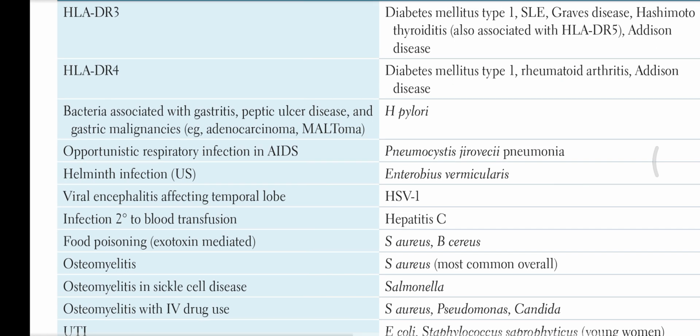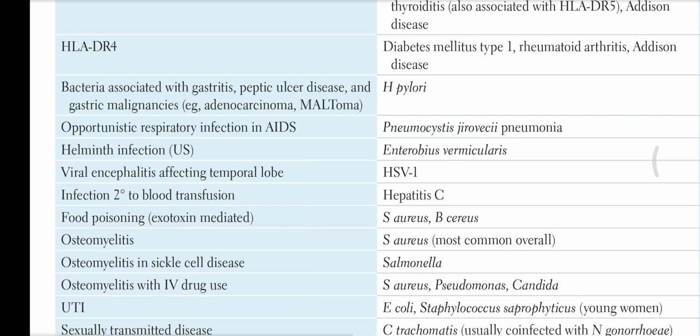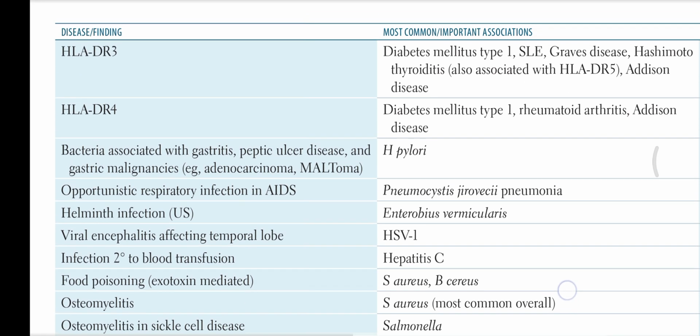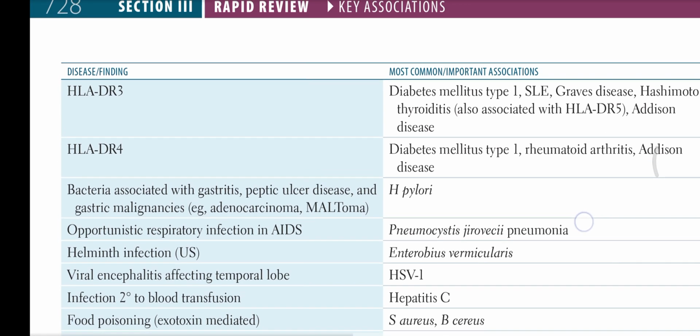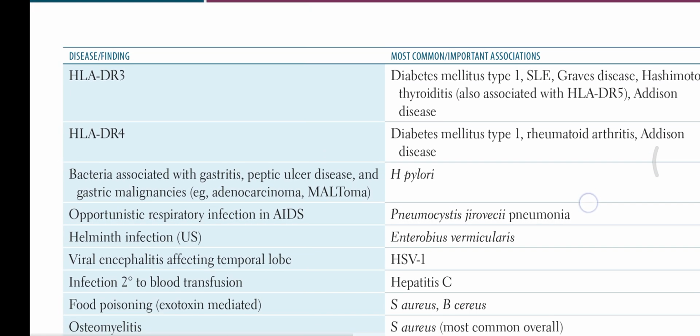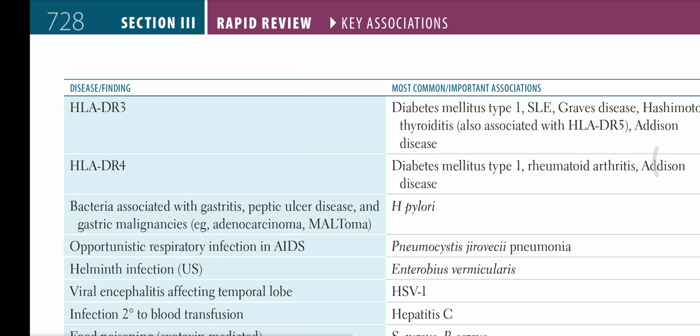Osteomyelitis in IV drug users: S. aureus, Pseudomonas, Candida. Osteomyelitis in sickle cell disease: Salmonella. Osteomyelitis otherwise: S. aureus. Food poisoning, endotoxin mediated: S. aureus, B. cereus. Infection secondary to blood transfusion is hepatitis C. Viral encephalitis affecting the temporal lobe is herpes simplex virus 1.